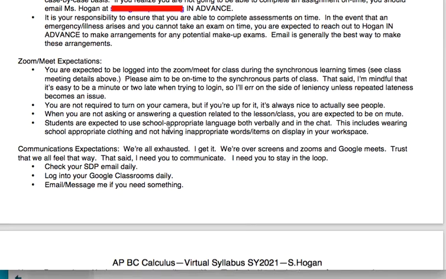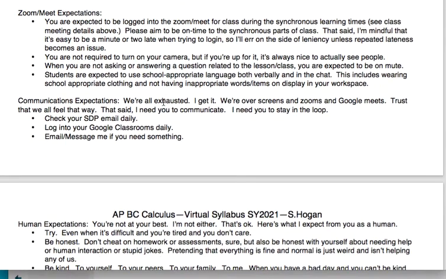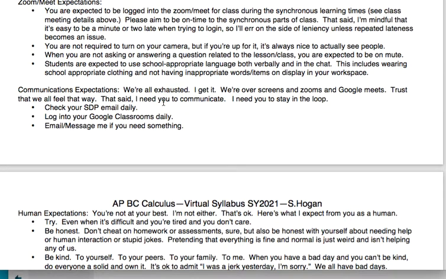So Zoom and Meet expectations. You're expected to be logged into the Zoom/Meet. Again, we're starting with Meet, might change to Zoom for class during the synchronous times that we discussed above. Please aim to be on time to the synchronous parts of class. That said, I'm mindful that it's easy to be a minute or two late when you're trying to log in and you're running around your house trying to get everything done and you tripped over the dog and now your brothers took your headphones or whatever. I get it. Try to be on time. It's not going to be an issue unless it becomes a repeated issue for you personally.